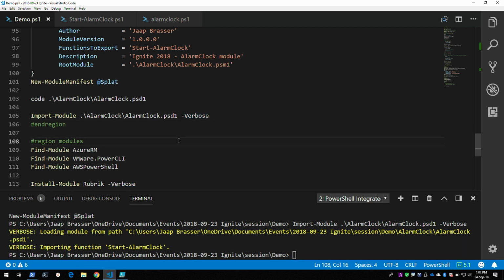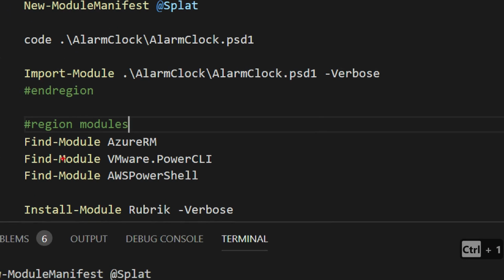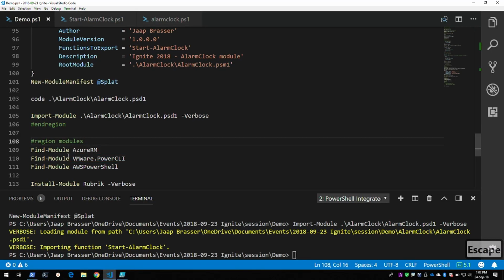If you want to get started with modules, there's also a command called Find-Module. What this does is it goes online to the PowerShellGallery.com, and you can download and install your modules directly from there. And it's not just Microsoft modules that are available, because we have Azure, we have VMware, even AWS has a PowerShell module. PowerShell is everywhere nowadays, so if you are looking for modules, using the Find-Module cmdlet would be the way to go.